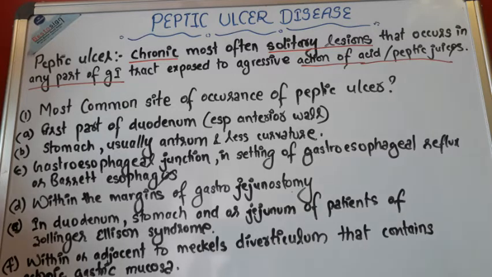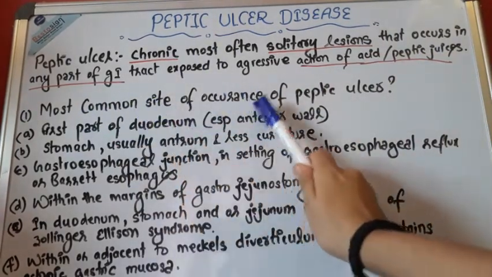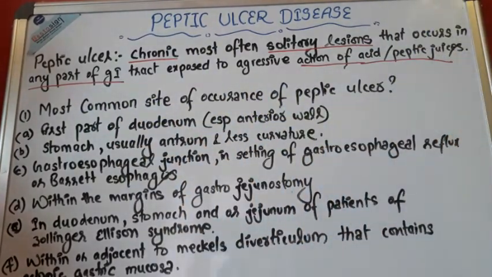Now the first MCQ says: the most common site of occurrence of peptic ulcer is, and I have given 6 options.